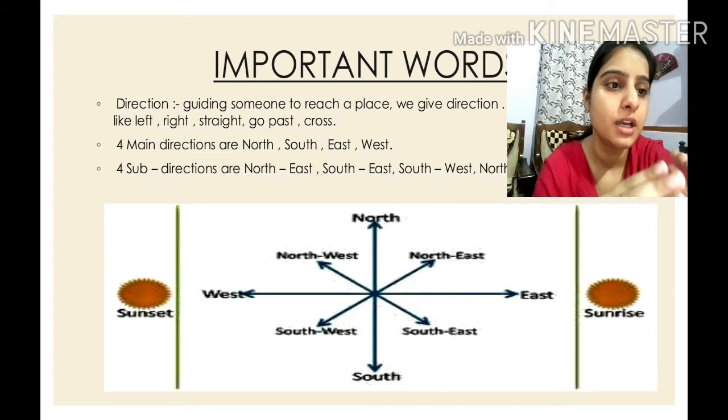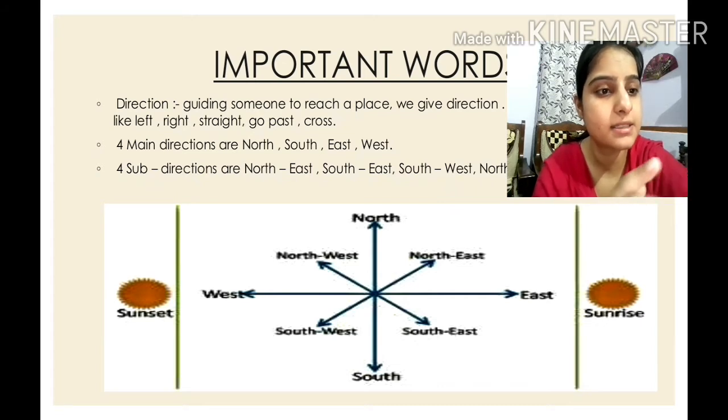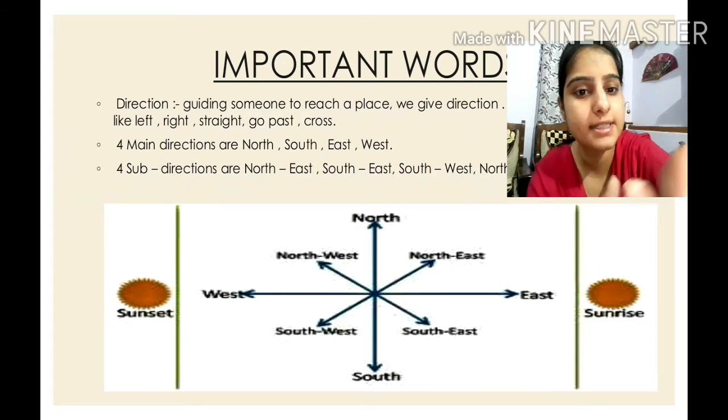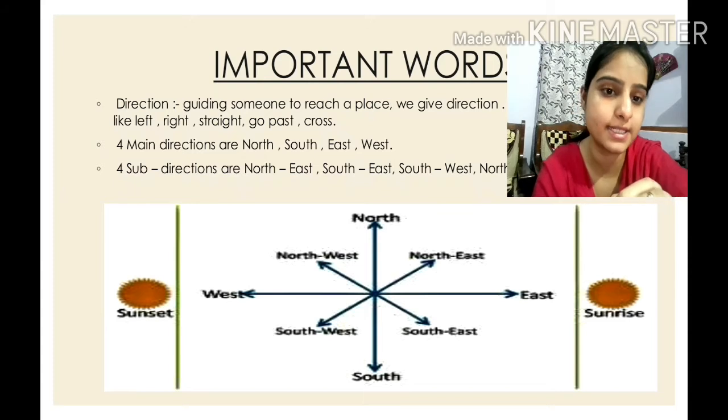Now children, you just see on the screen, you can see the sunrise and sunset. Okay, with the help of this direction, children, can you say sunrise is in which direction? Sunrise is in the east direction. It means the sun rises in the east and it sets in the west, opposite to east.